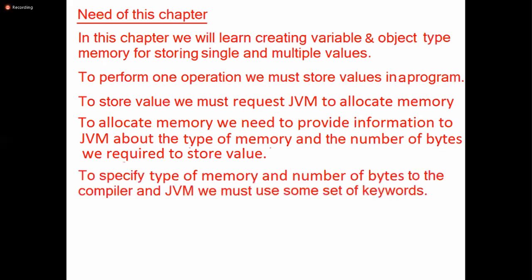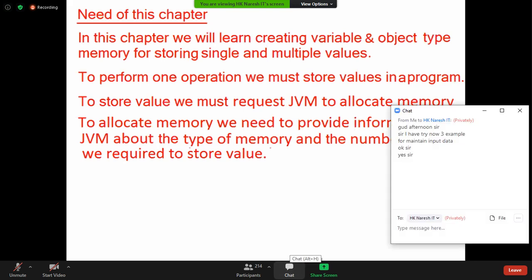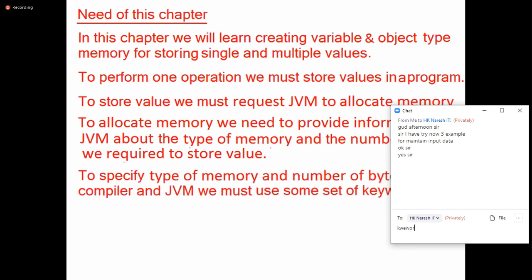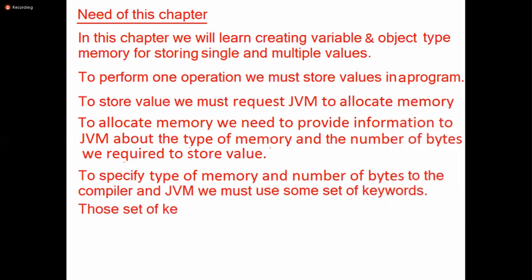Hence, to specify type of the memory and number of bytes to the compiler and JVM, we need some concept. Tell me, what is the concept we use? What is the concept we must use to communicate with the compiler and JVM? Come on, second chapter. In the second chapter, I told you there are some things we must use to communicate with the compiler and JVM. What is that? Keywords, right? So we must use keywords to talk to compiler and JVM about memory. To specify type of the memory and the number of bytes to compiler and JVM, we must use some set of keywords. Those set of keywords are collectively called data types.